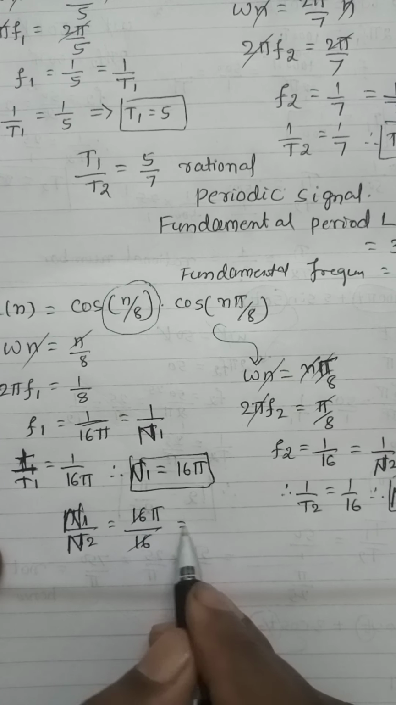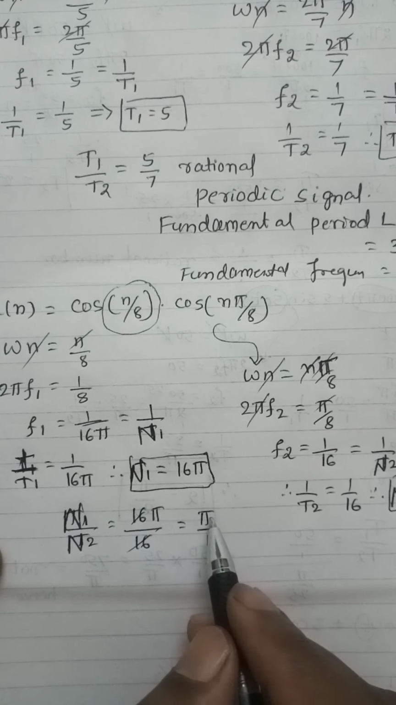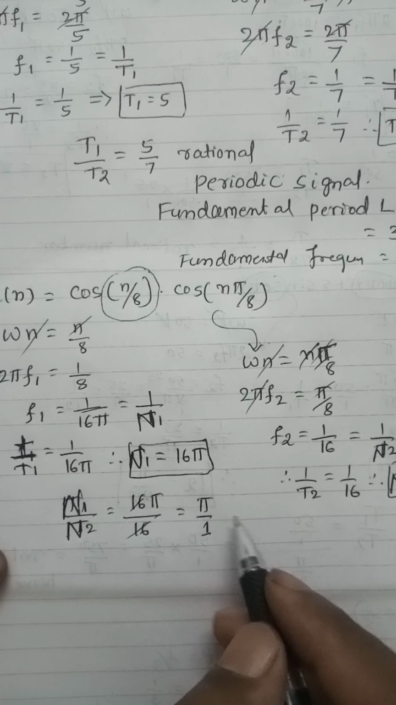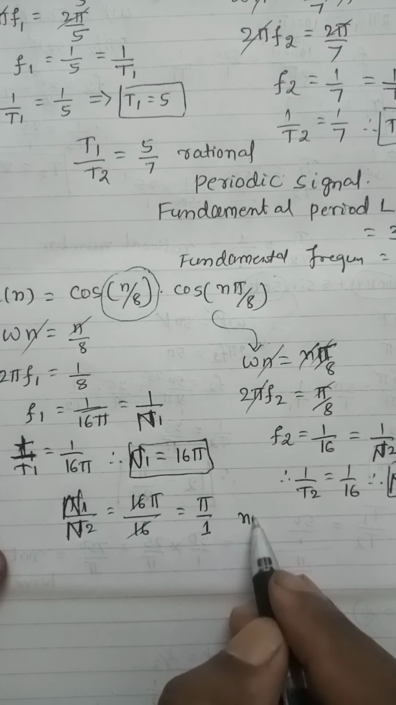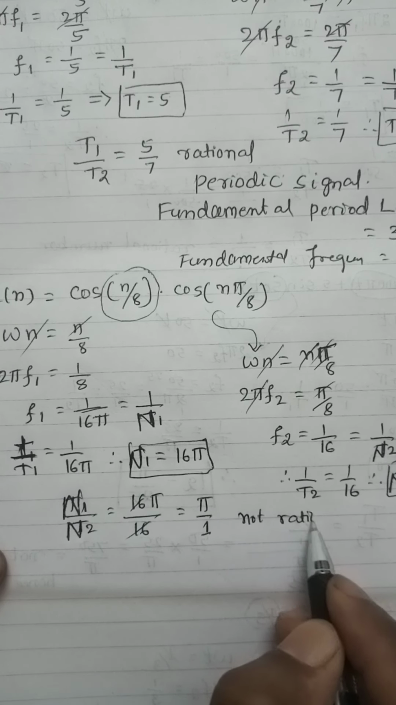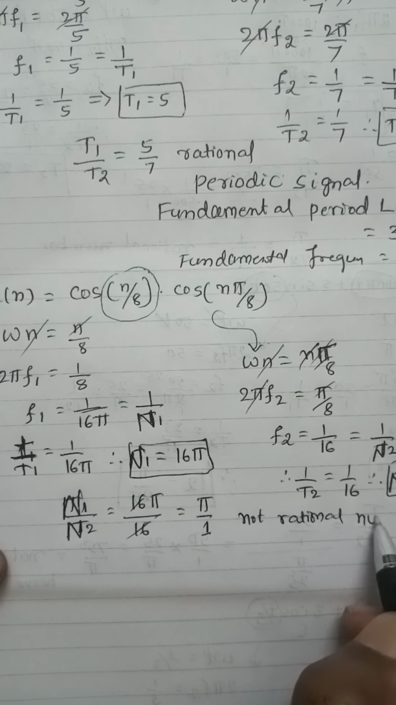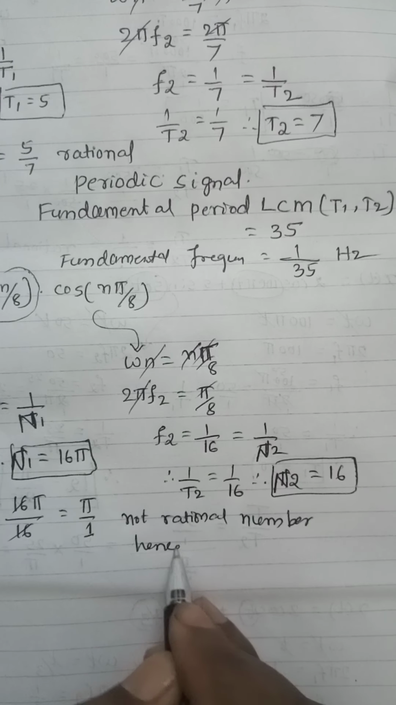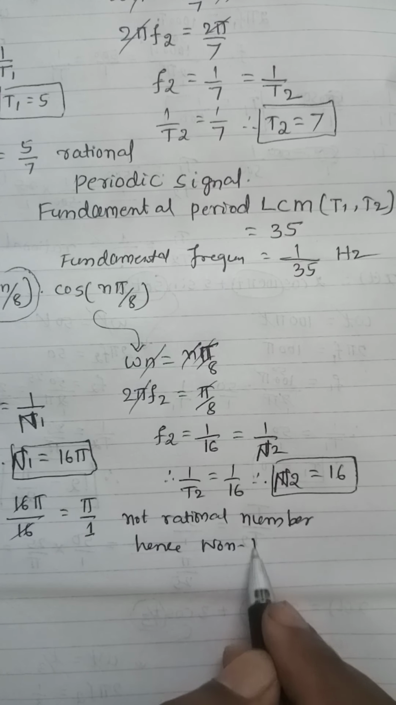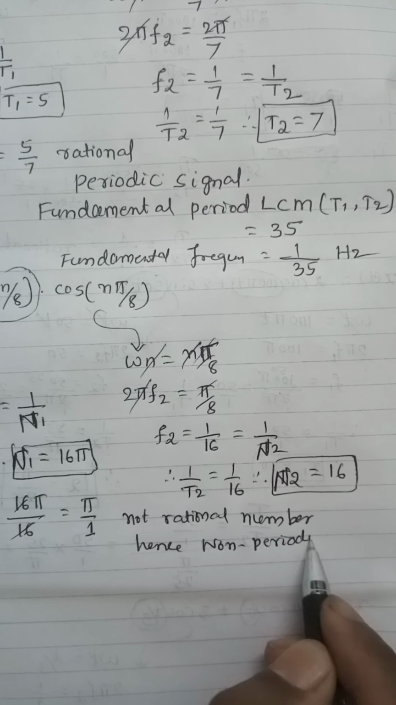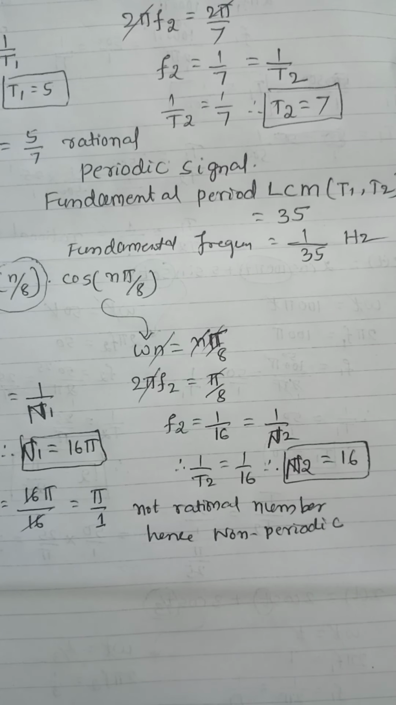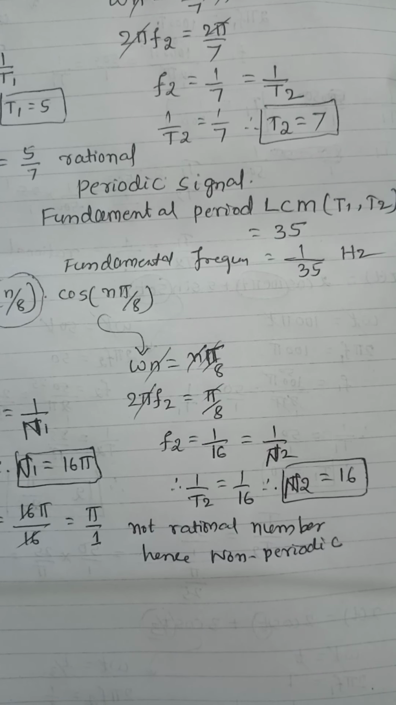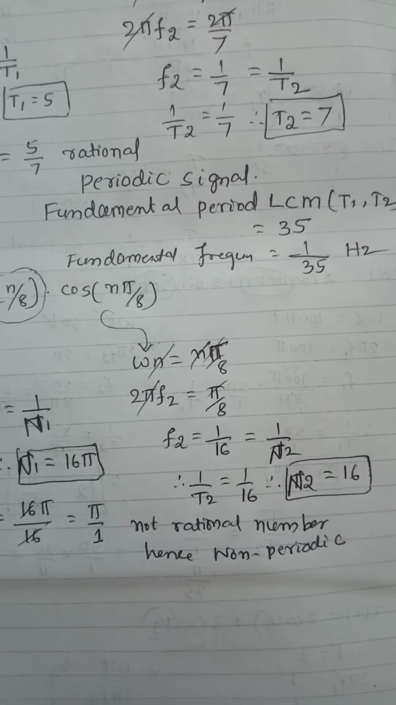16 you can cancel, leaving pi by 1. Pi is not an integer number, even though 1 is an integer, it is not integer by integer, therefore it is not a rational number. Hence it is a non-periodic signal. Like this we should solve the problem. Okay, we'll stop it here. Thank you.